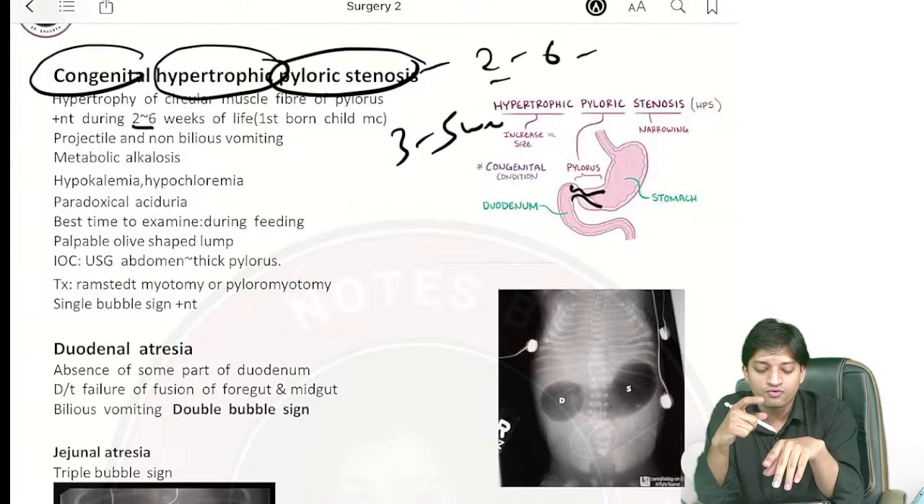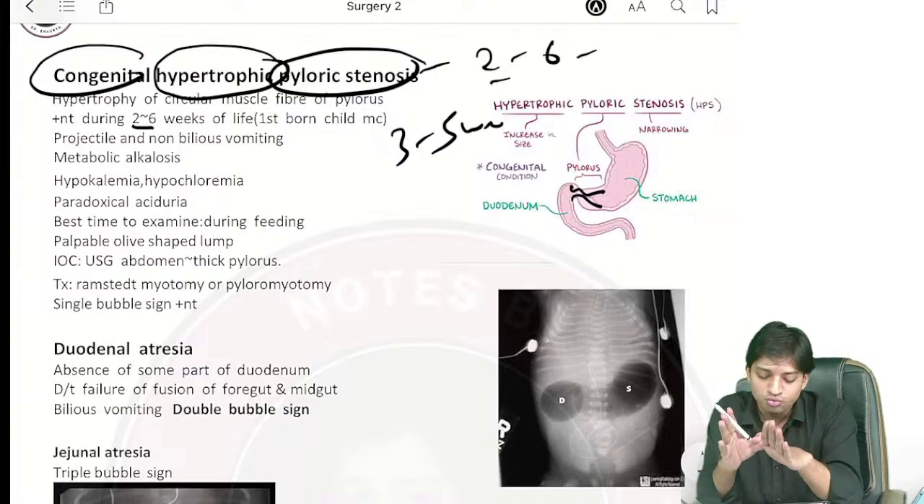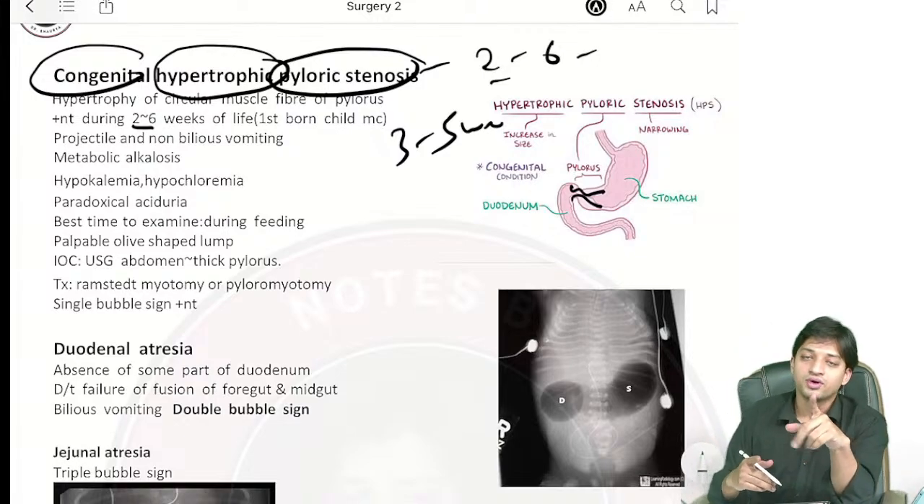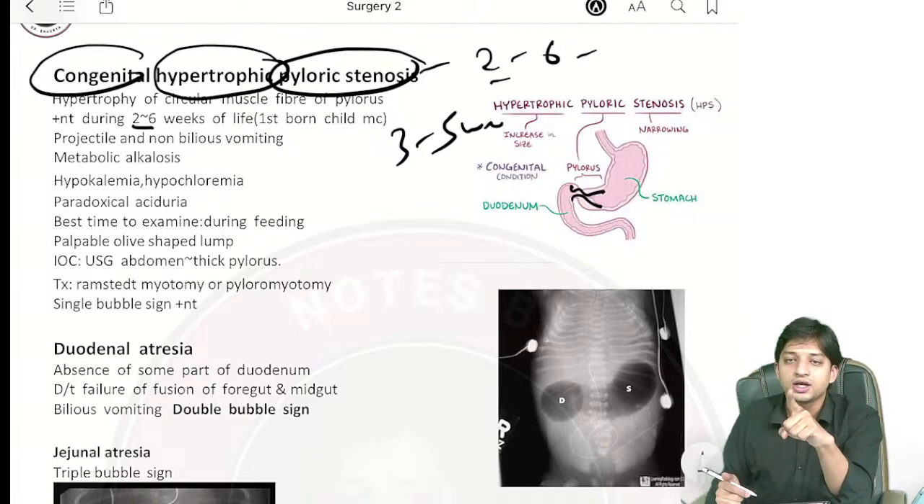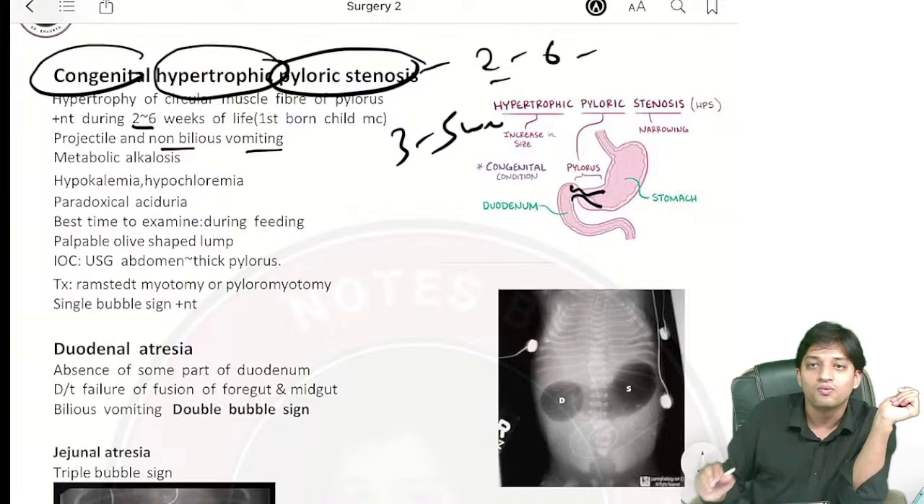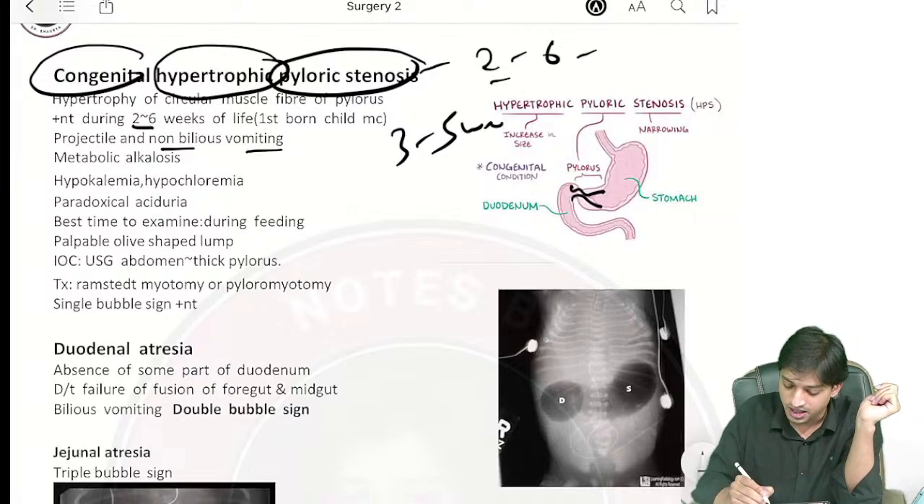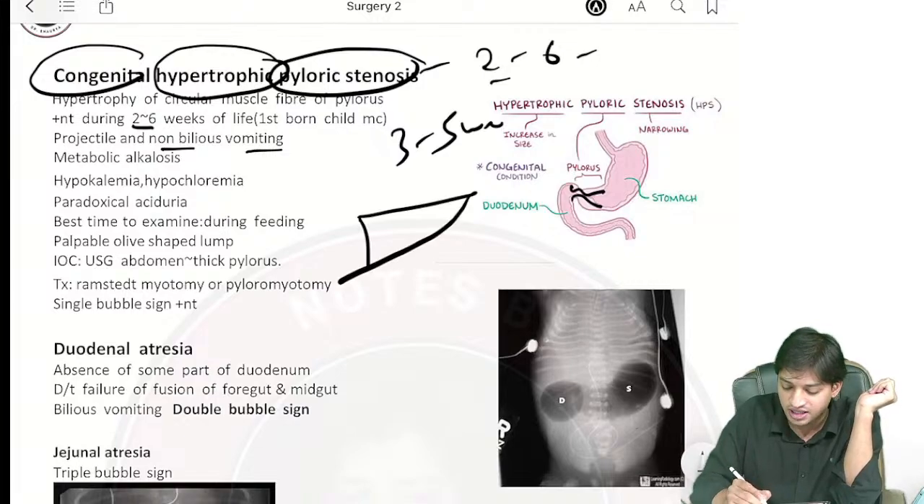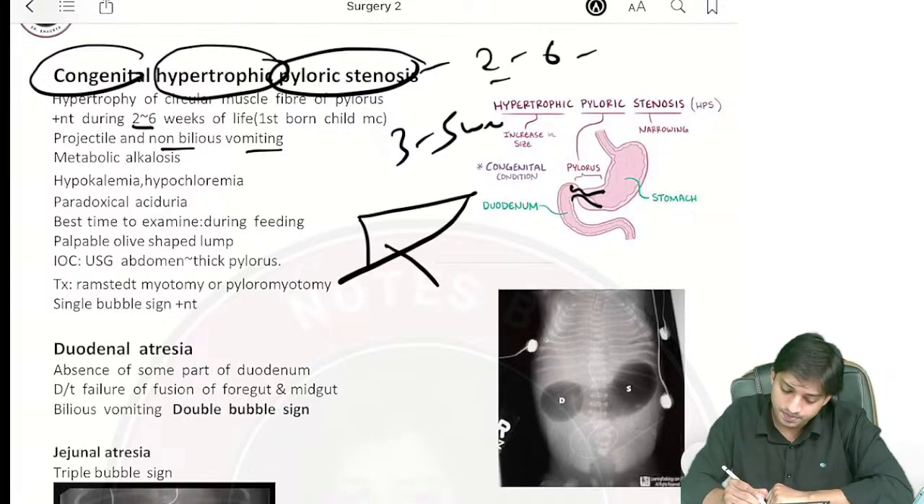And just go for what? Pediatric age group, newborn, that history will be there. Vomiting will be projectile and non-bilious in nature. Why non-bilious? You see here, just look at the biliary tract. You have the liver, comes from there, you have the left and the right hepatic ducts.